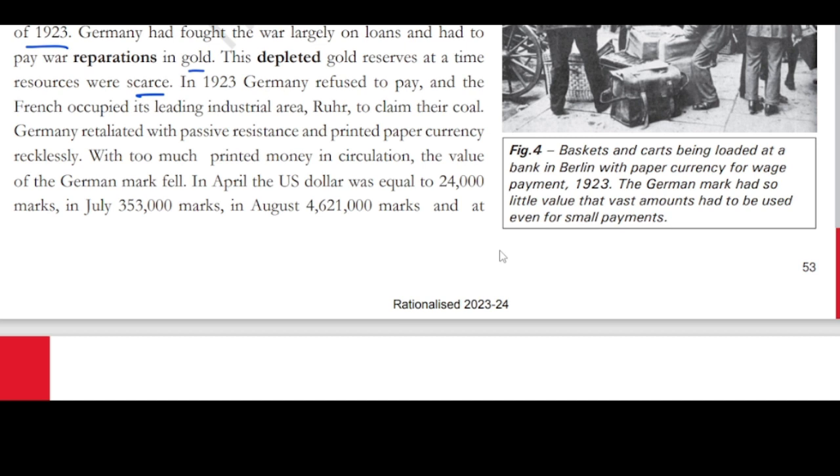In 1923, Germany refused to pay, and the French occupied its leading industrial area, Ruhr. So because Germany is not giving them gold back, the French occupied Ruhr to claim its coal. Germany retaliated with passive resistance and printed paper currency recklessly. Now see, here people are losing their jobs because the French occupied the industrial area wherein there are so many industries. German people lost their jobs.